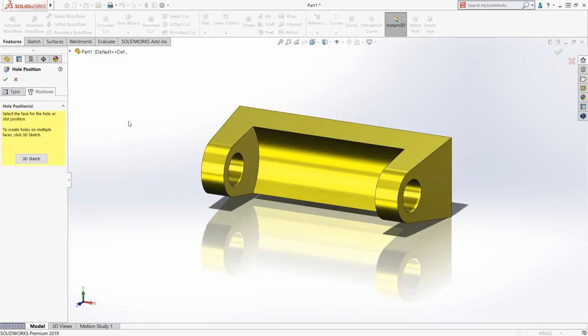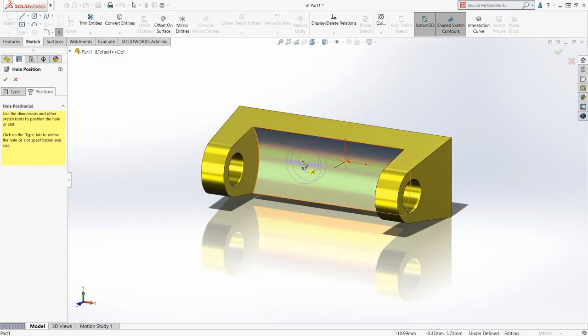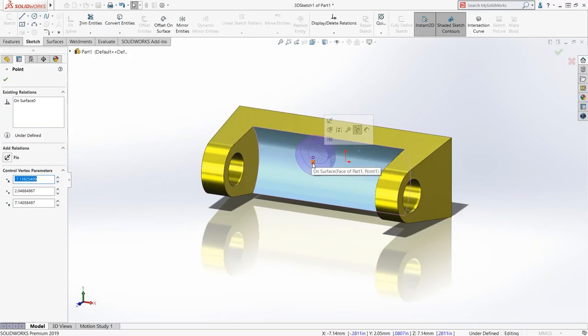So here's what the hole wizard allows you to do: apply a hole to either a planar face or to a non-planar face, in this case, a curved face here. So I'm just going to go ahead and choose that face. You can see it's put me in this mode where I'm placing a point, placing my hole. So I'm just going to place it right on there. One of the things you'll notice with this point is it has an on-surface relation. It knows that that is on surface.